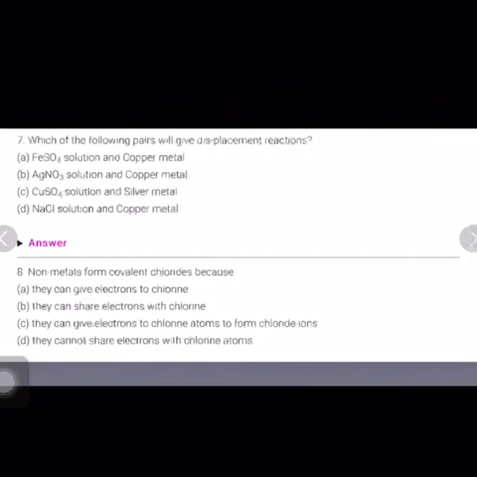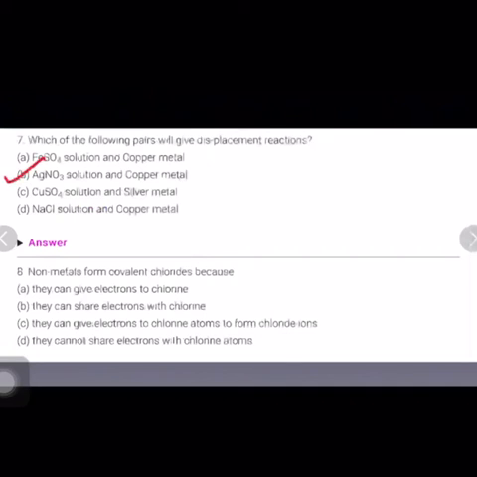Question number 7 is, which of the following pairs will give displacement reaction? So displacement reaction is basically the reaction in which the most reactive metal displaces the least reactive metal in its salt solution. So out of the given pairs, AgNO3 solution and copper metal will undergo displacement reaction because copper will displace Ag from its salt solution, that is from AgNO3.